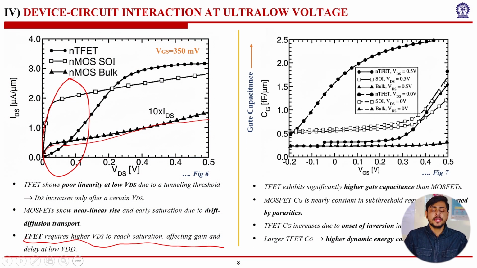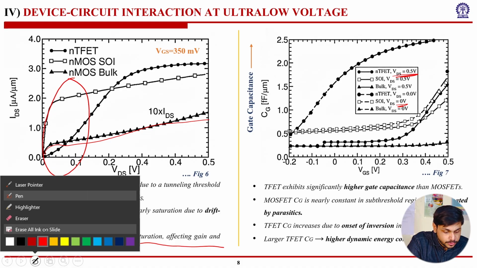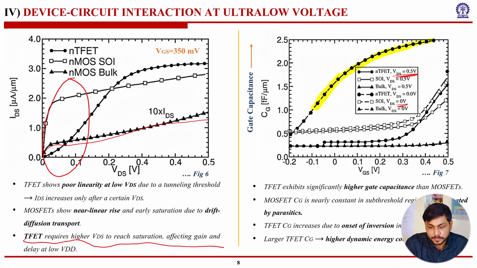Now, let's look at the gate capacitance versus the gate to source potential. We can see this particular graph in which we are indicating NTFET, SOI, bulk at drain to source potential equal to 500 millivolts and drain to source potential at 0 volts. So the TFET exhibits significantly higher gate capacitance compared to MOSFETs, as evident from this graph. This is for NTFET at 0.5 volts, which exhibits higher gate capacitance than the MOSFETs.